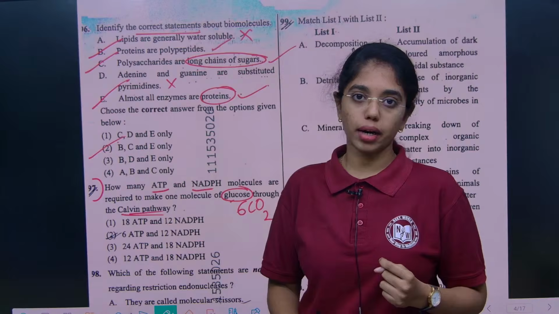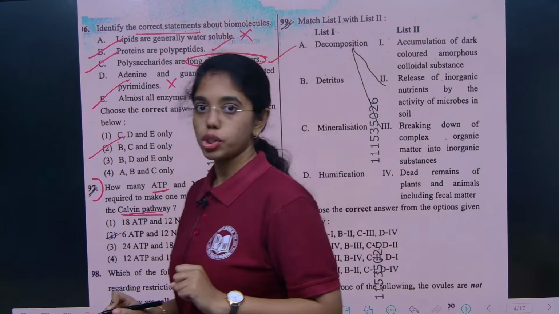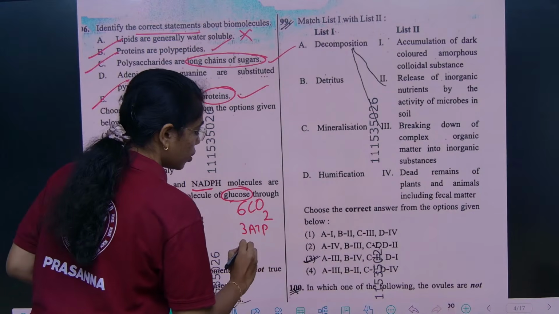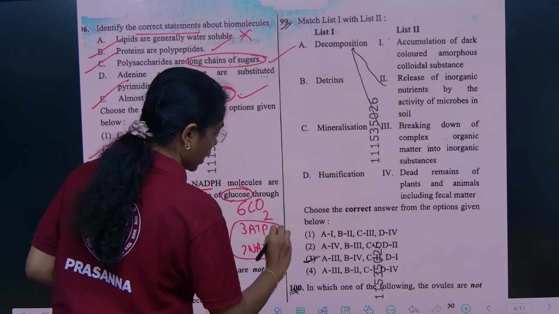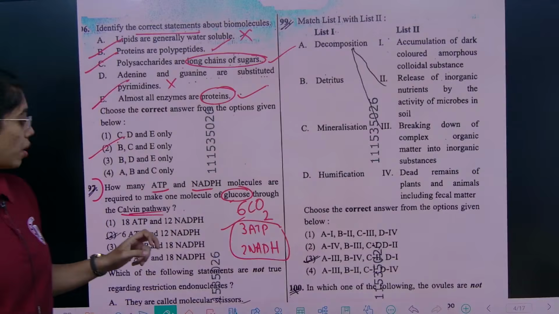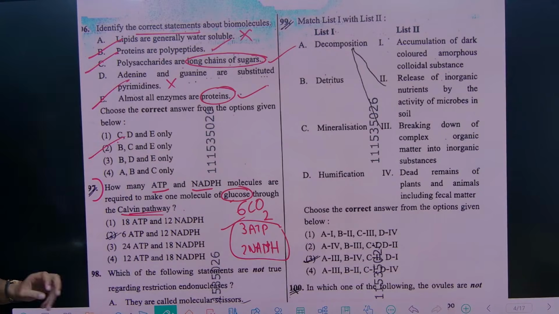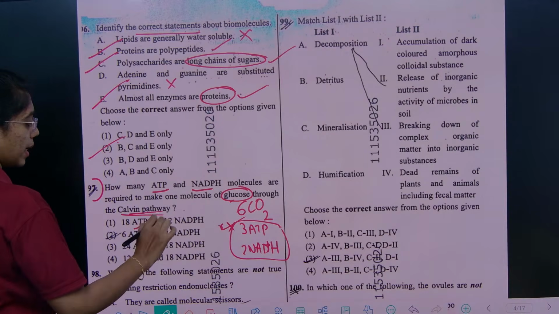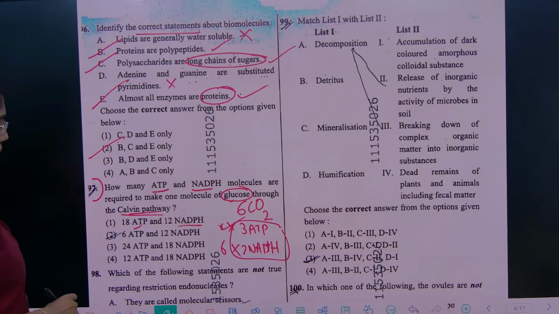For single carbon dioxide fixation, it takes 3 ATP and 2 NADPH. For 6 carbon dioxide fixations, that is 6 Calvin cycles, it is 3 into 6, that is 18 ATP, and 2 into 6, that is 12 NADPH. So, the right answer will be option 1.